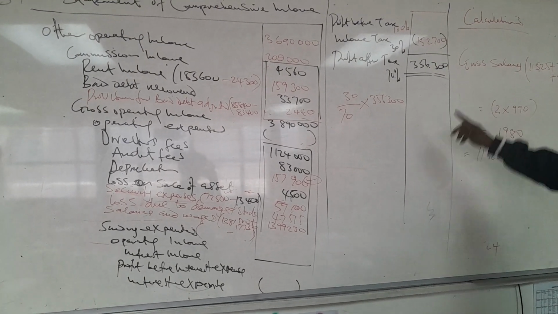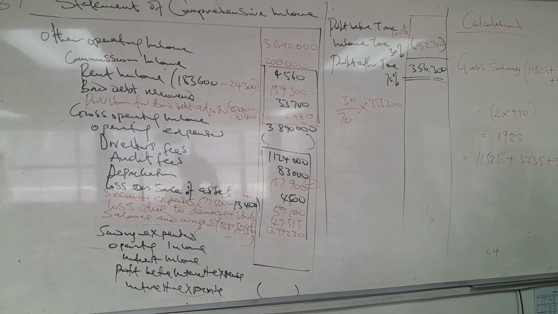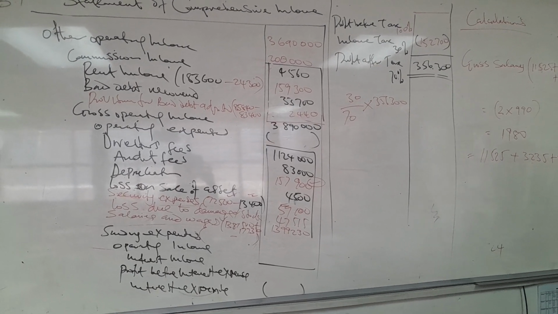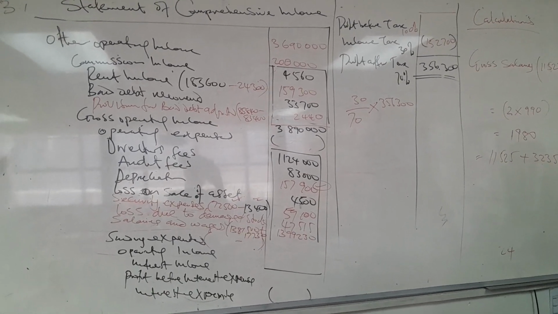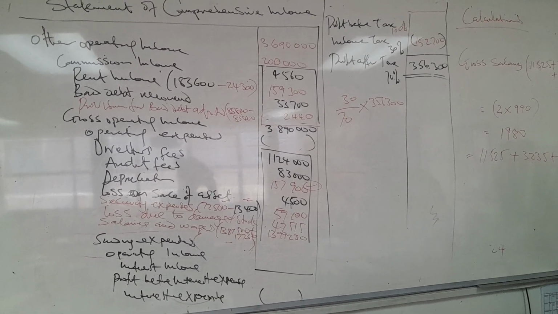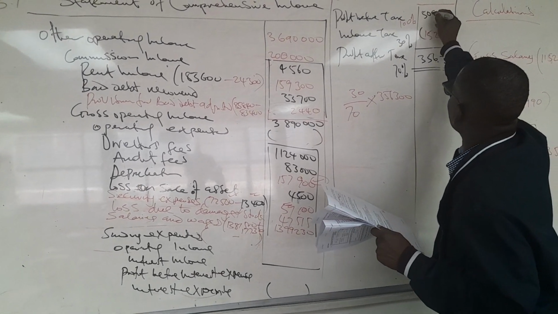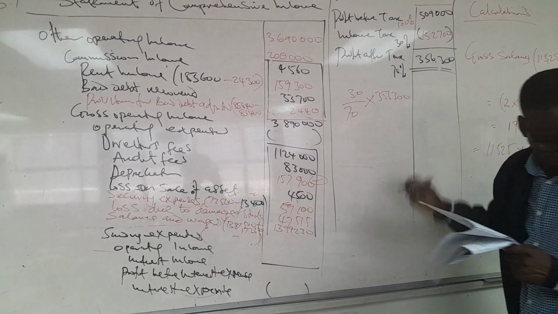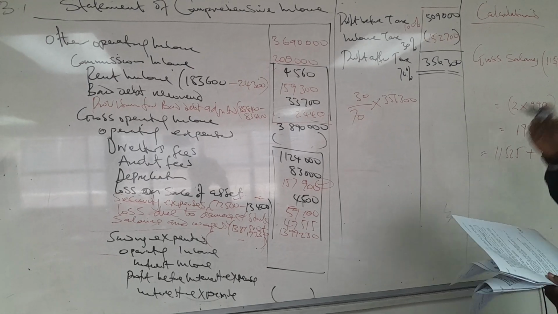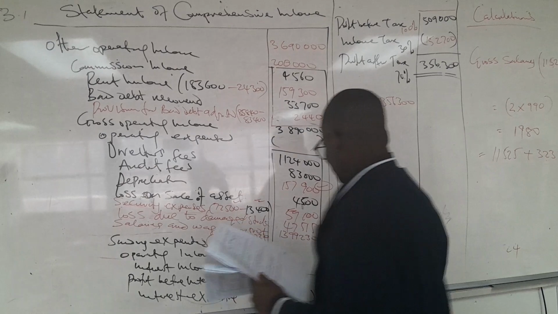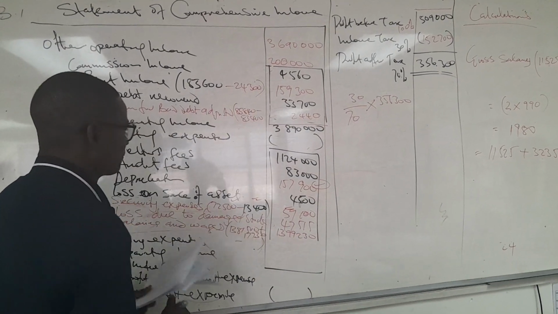Automatically, we add 152,700 plus 356,300. That will guarantee us 509,000. 509,000 is profit before tax, which is actually gotten after we subtracted the interest expense from this.